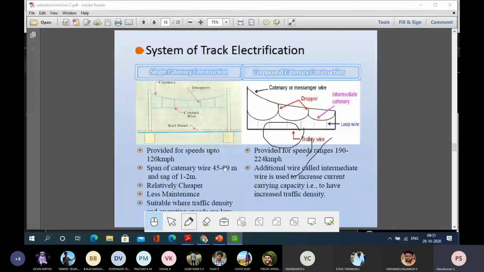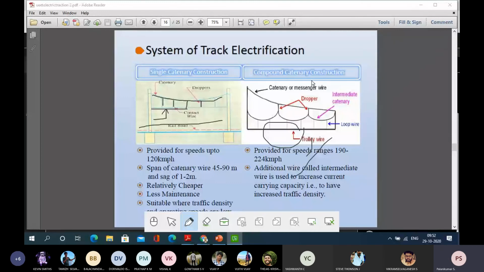If it is a railroad, automatically here this catenary wire between the structures is carrying the particular wire. This is called single catenary construction. Then it has droppers. After a particular distance, there is a dropper wire that will be carrying the real conductor wire. So when the train is moving on this line, using a pantograph, it will be getting the power energy.